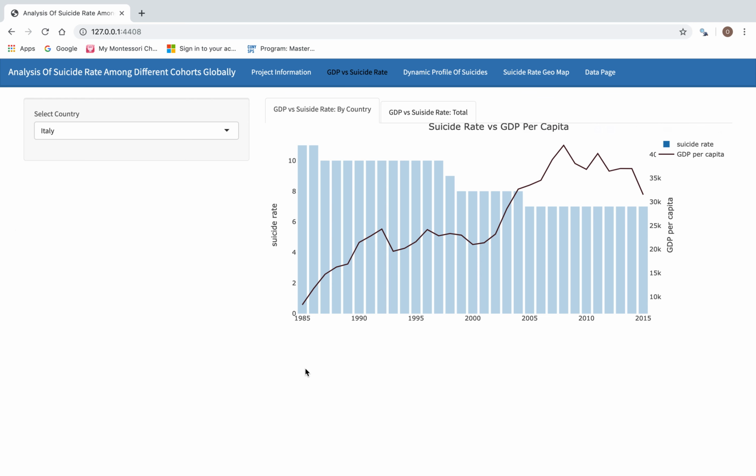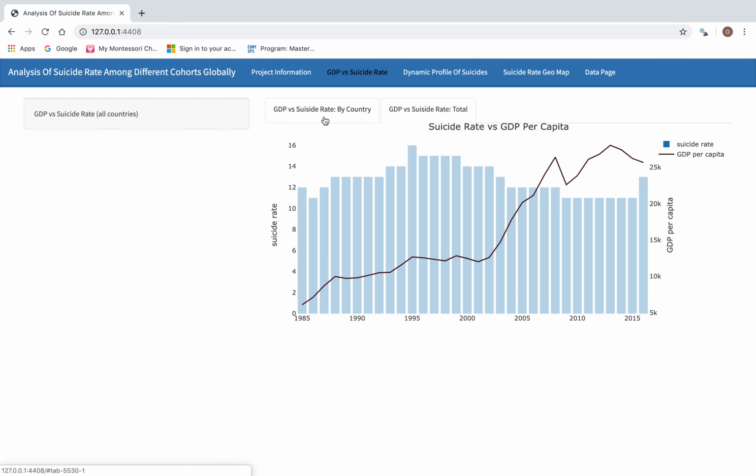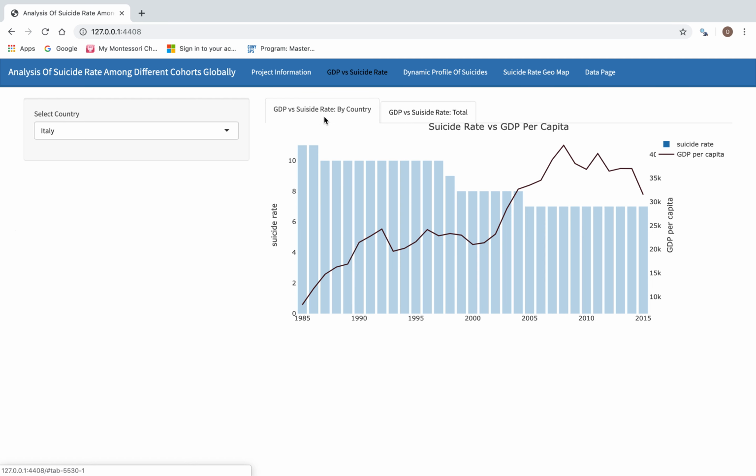Basically, this is a combo graph which includes bar and line and shows if there is any correlation between GDP per capita and suicide rate. It is split into two parts, two tab panels, total and by country. We can see that there is no clear correlation between GDP per capita and suicide rate, either by country or total.